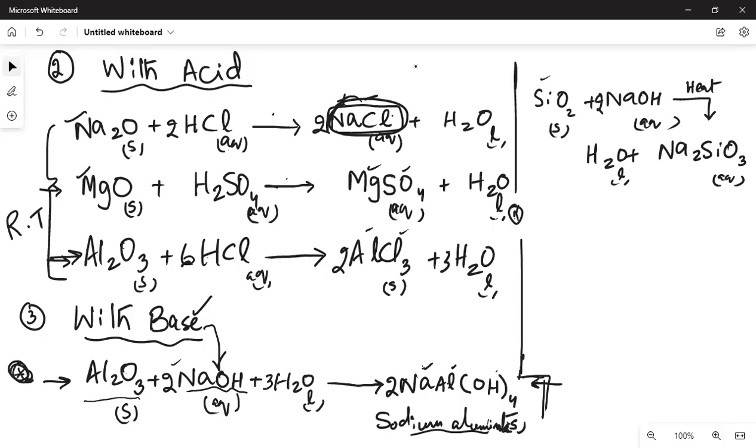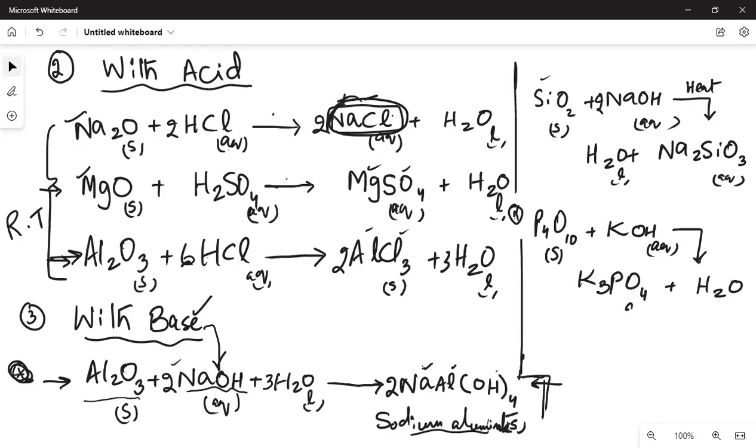Silicon dioxide के बाद we have this phosphorus oxide P4O10, and if we react them with a base like KOH, maybe potassium hydroxide, which is even stronger than NaOH, so we'll get salt, potassium phosphate and water. Potassium phosphate का formula होगा K3PO4 plus H2O. Phosphorus oxide is solid, KOH is aqueous. Potassium phosphate, again it's a group 1 salt, so soluble, so aqueous, water liquid.